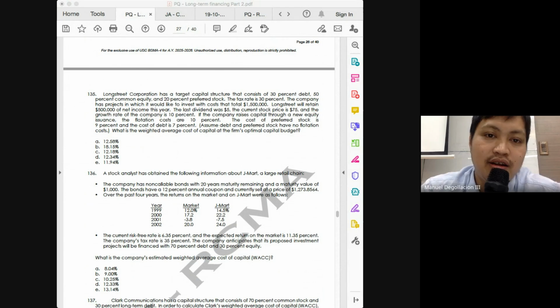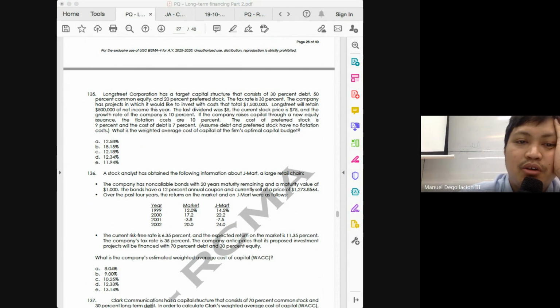That is 750. Okay, but how much retained earnings do you have? You only have 500. But how much must be financed from common equity? 750. How much cannot be covered by your retained earnings? 250. Or that would be 1/3 of your equity.